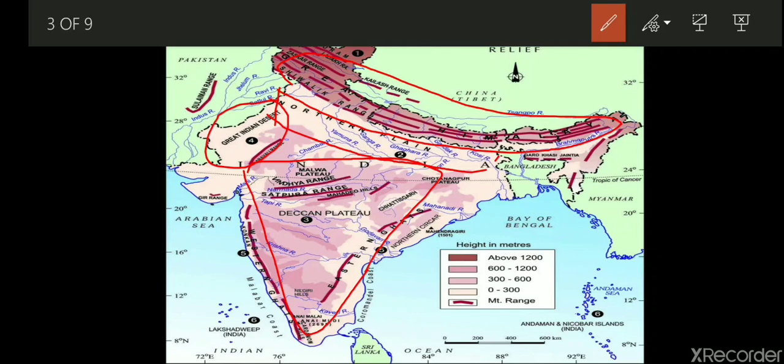Then the coastal plain. Coast means this particular area, this one and over here. So these are some coastal areas. And islands. Here you can see Andaman and Nicobar Islands, and here Lakshadweep Islands. So today we are going to talk about these physiographical divisions of India.